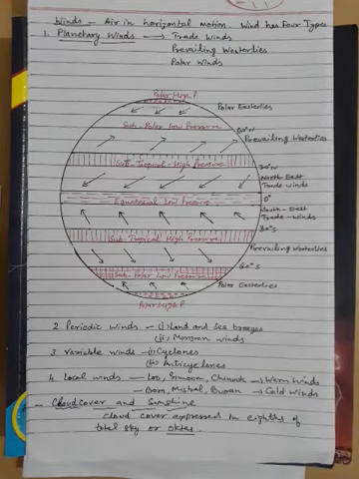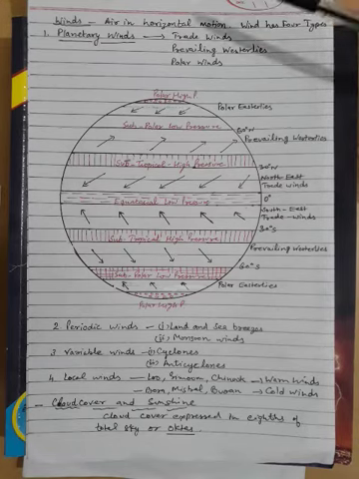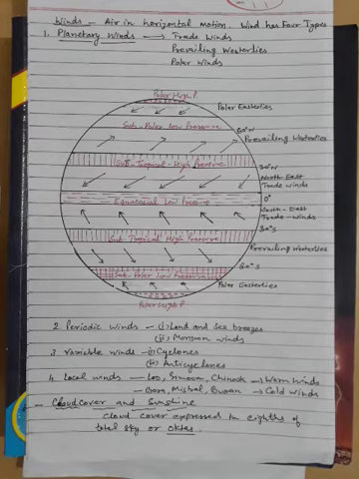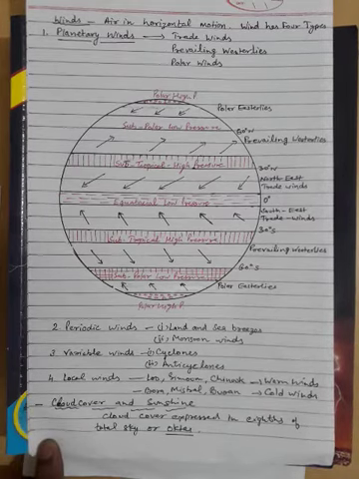We were on chapter number 5, study of weather, and now we are on the topic winds. When air is in horizontal motion, we call it wind. Wind blows from a region of high pressure to a region of low pressure. It has both direction and speed, and therefore we can measure it.